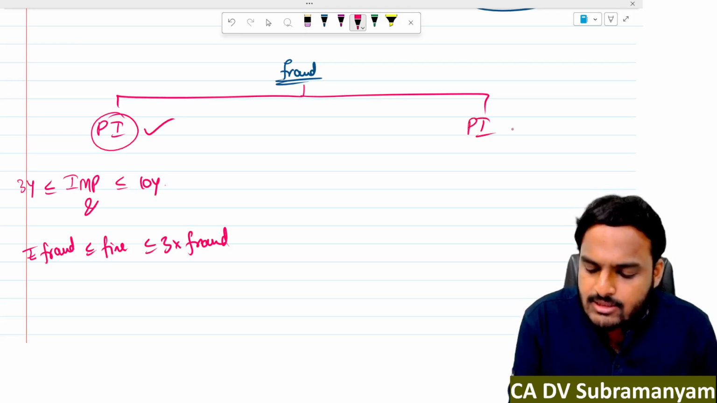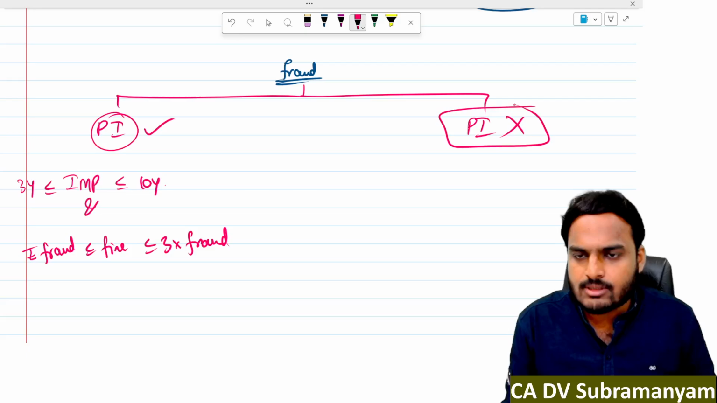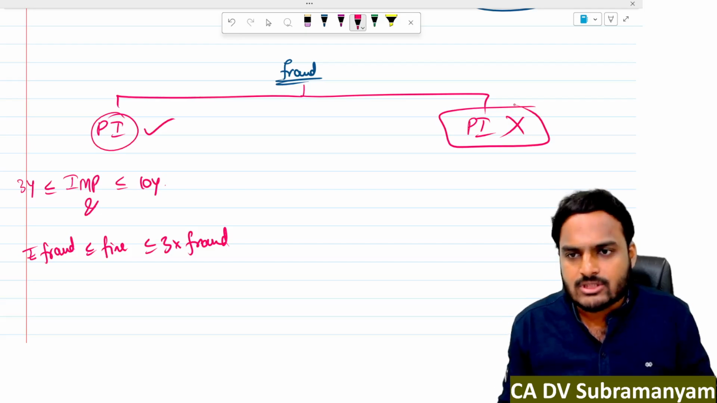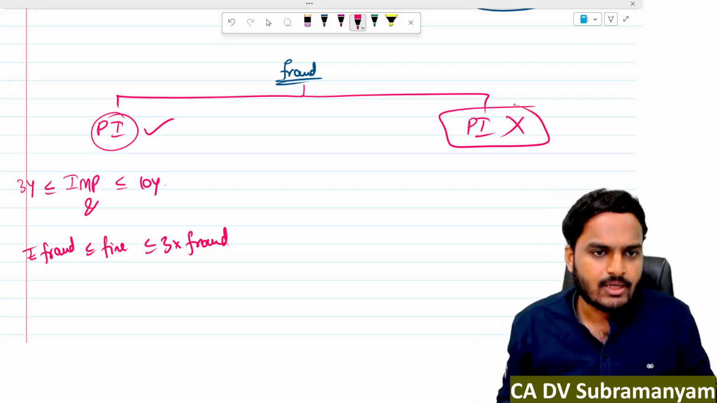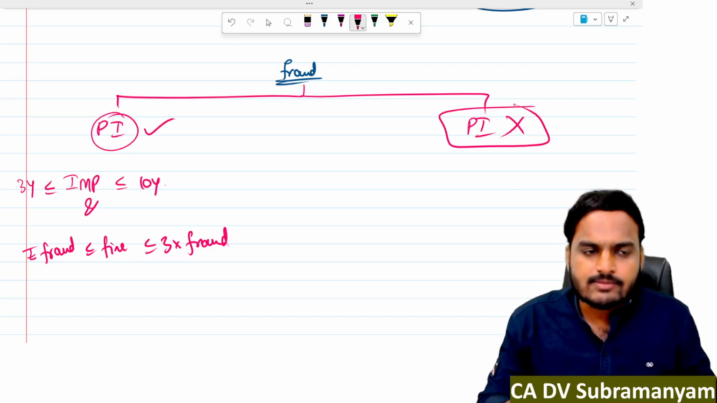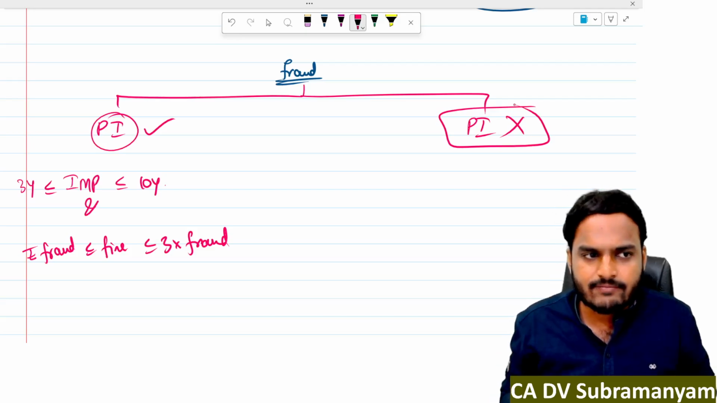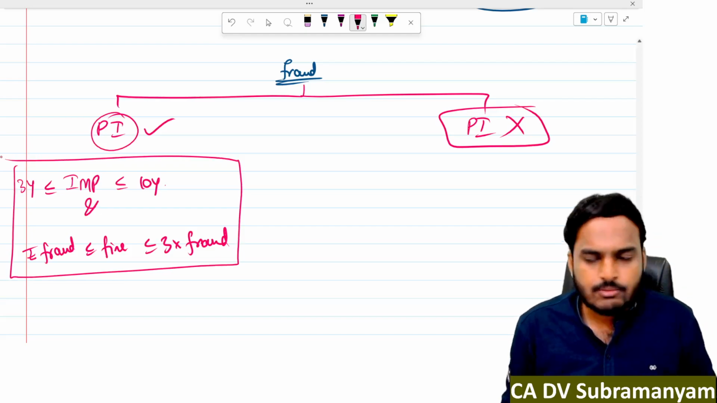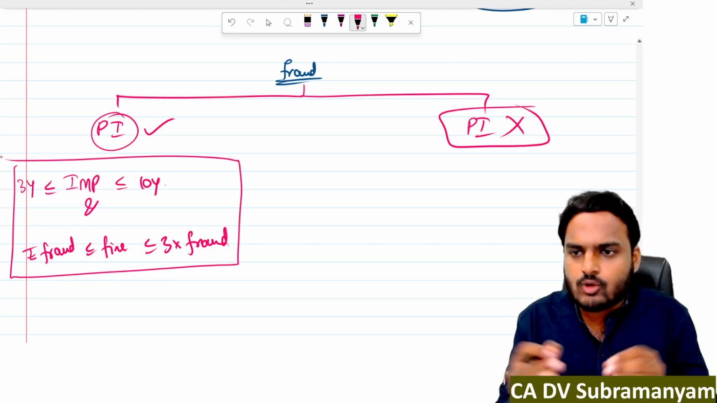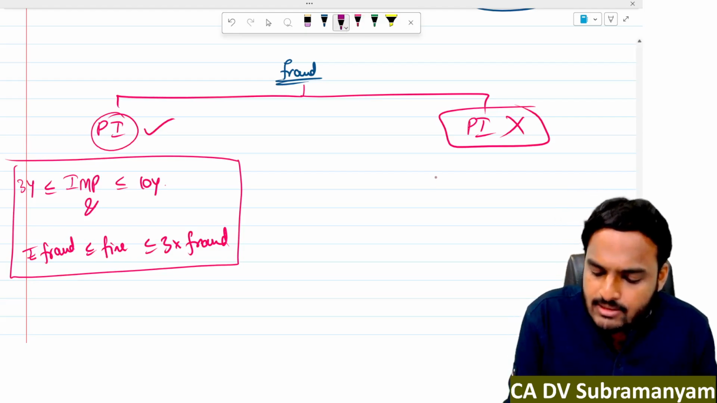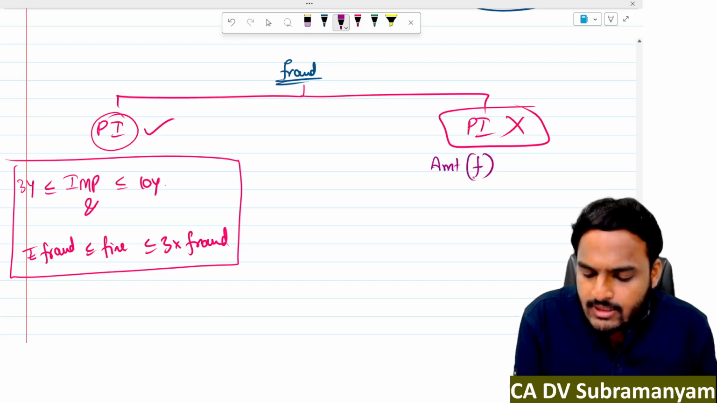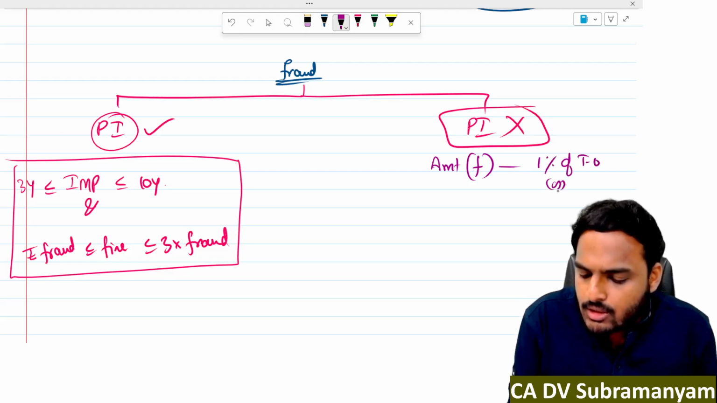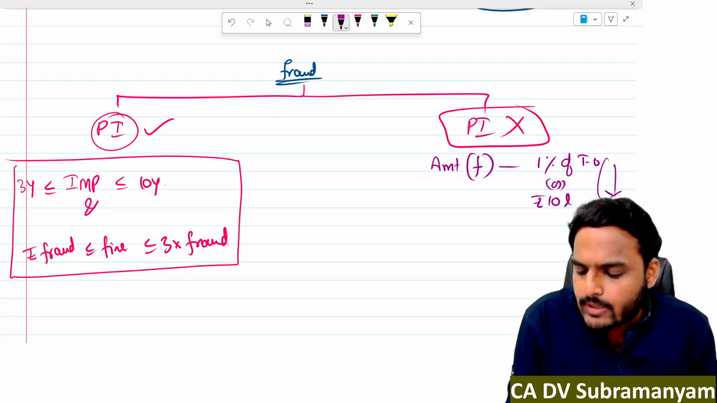Next one, public interest not affected, sir. Suppose in prospectus you provided false information. On the faith of prospectus, investors made investment and they lost the money. Now public interest is affected. In that case, this punishment is applicable. Suppose public interest not affected, there is no loss to the public. In that case, compare the amount involved in the fraud with 1% of turnover or rupees 10 lakhs, whichever is lower.